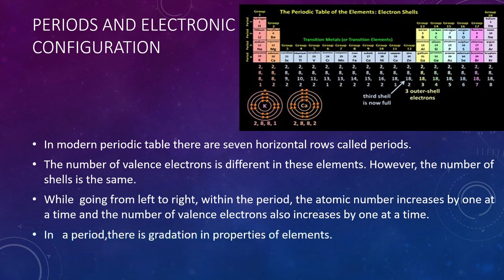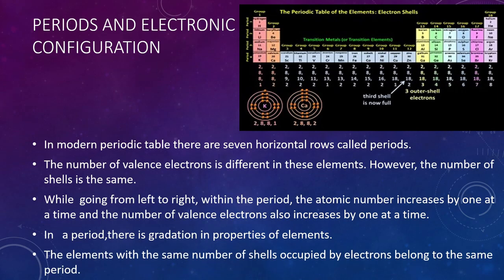So in a period, there is a gradation in the properties of the elements. The elements with the same number of shells occupied by electrons belong to the same period. It means if the element has 3 shells, then it belongs to the third period.